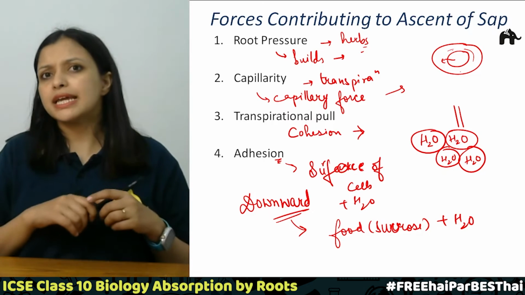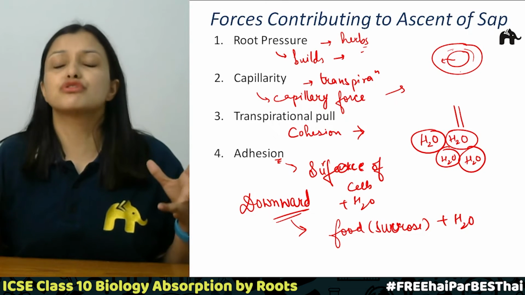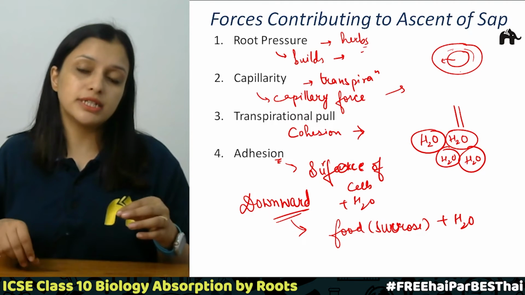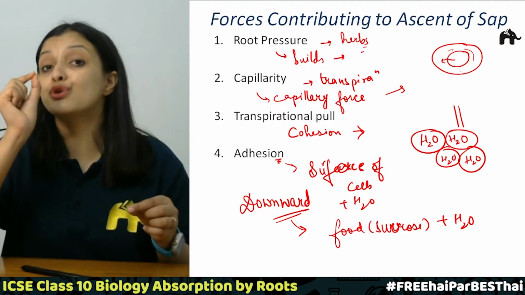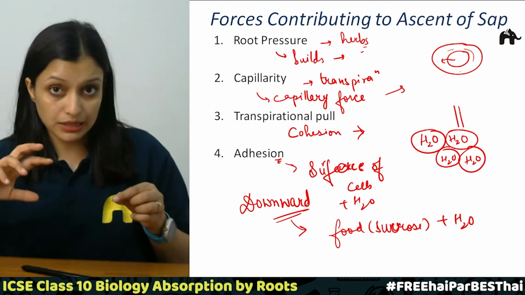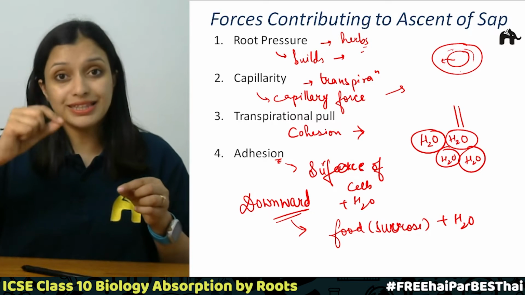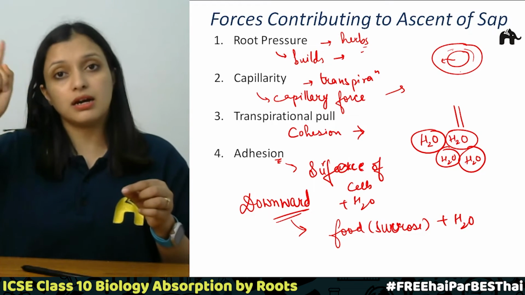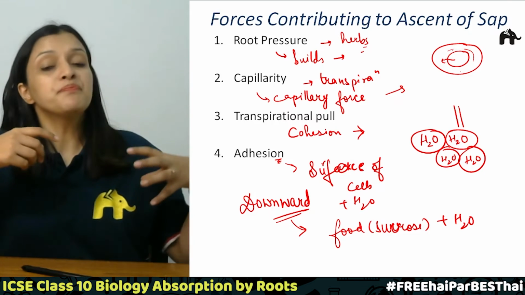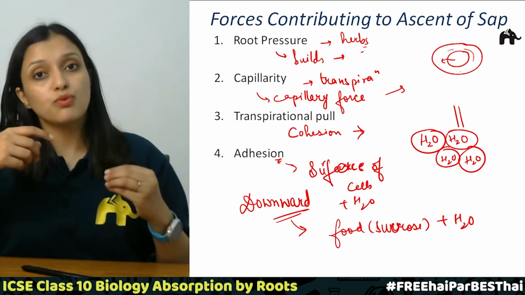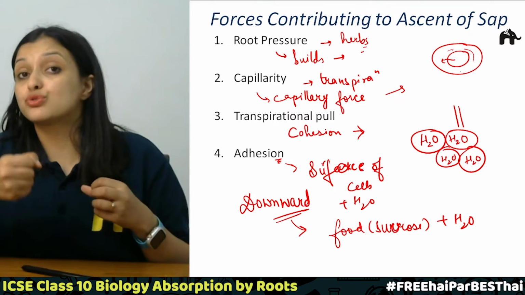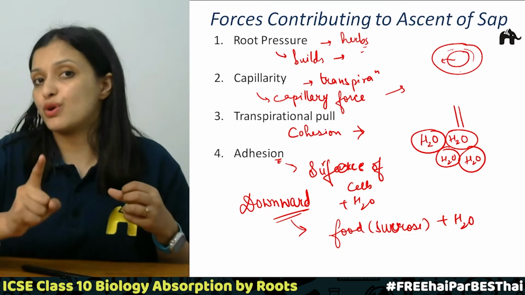Now just think about a coconut tree. It is so tall, so big. In the case of a coconut tree, when a single molecule of water is lost by the process of transpiration, immediately from the roots another water molecule is absorbed, so as to compensate for that one molecule of water that is lost.